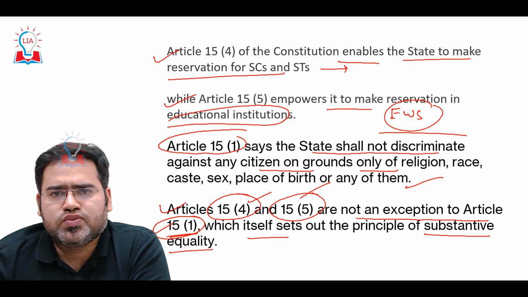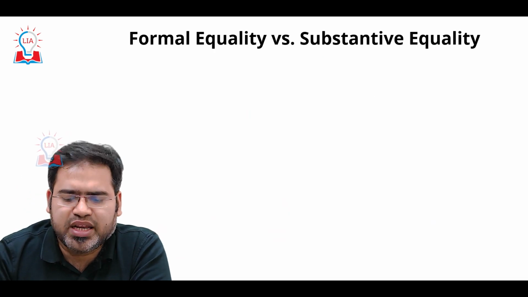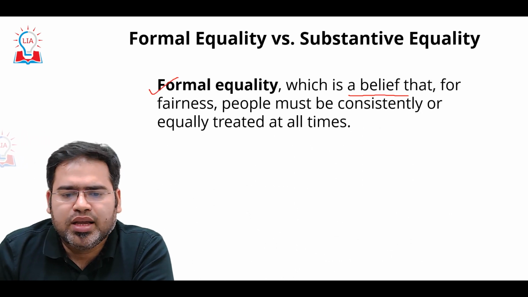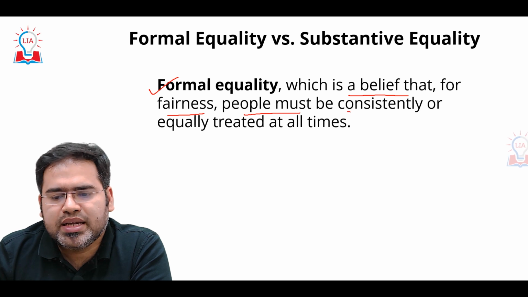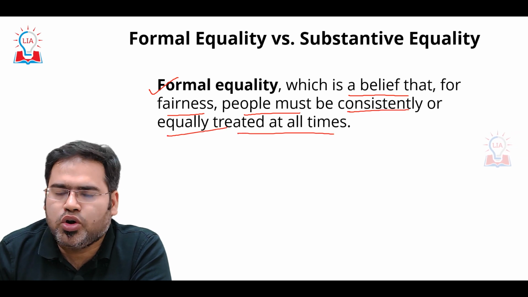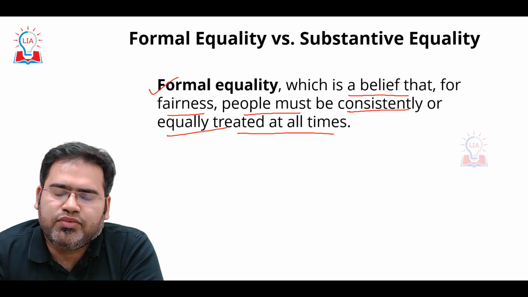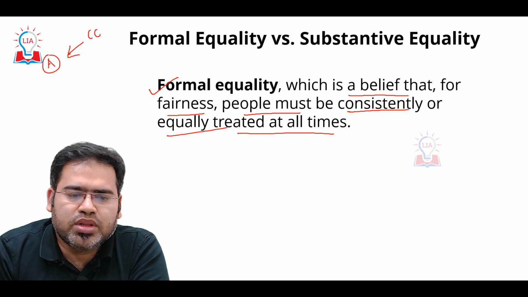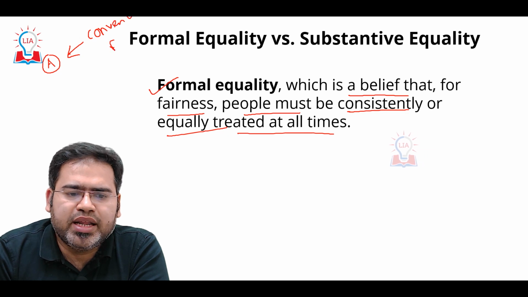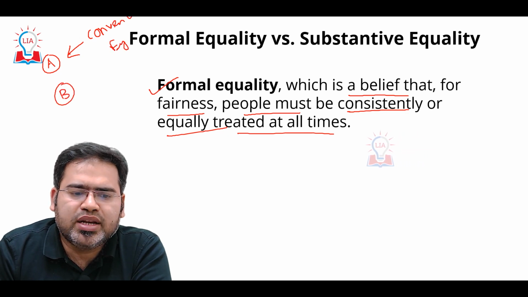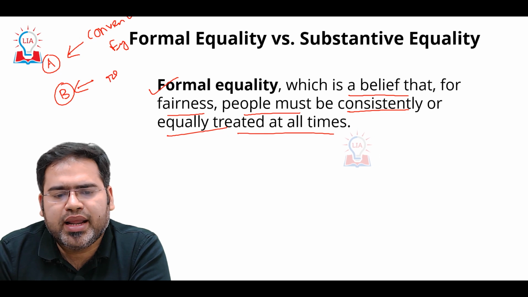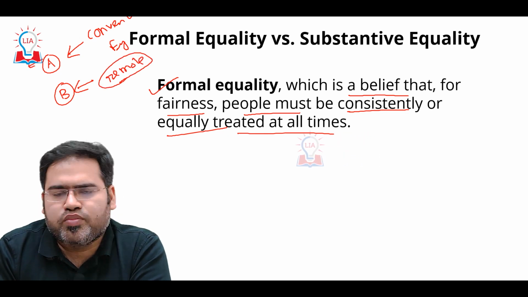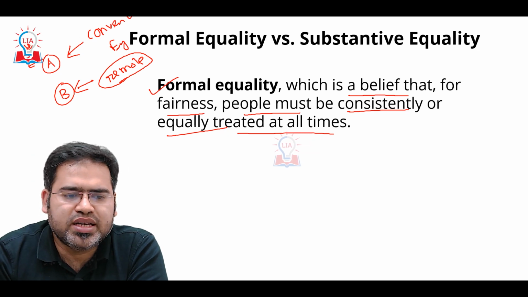One we can call formal equality, another we can call substantive equality. Formal equality basically means it is a belief that for fairness people must be consistently or equally treated all the time. That means if one student A is taking education from a convent school or any English medium school or private school, and B belongs to a remote area where good education is not available,